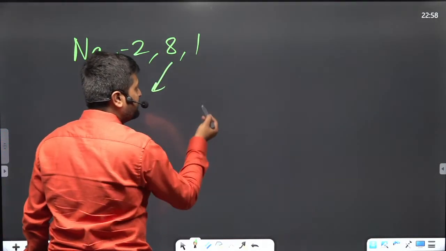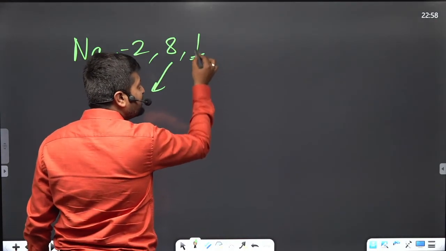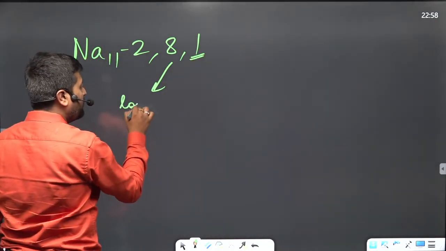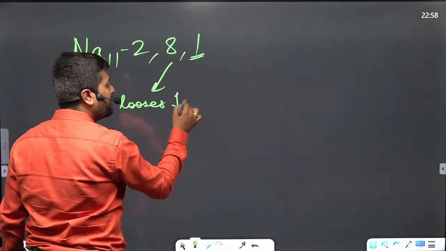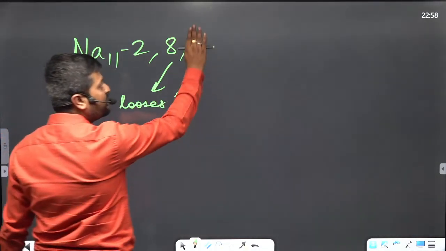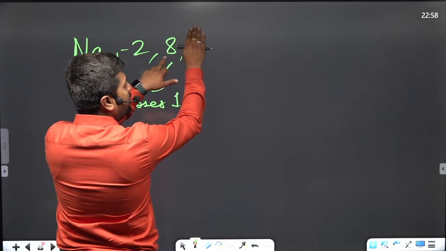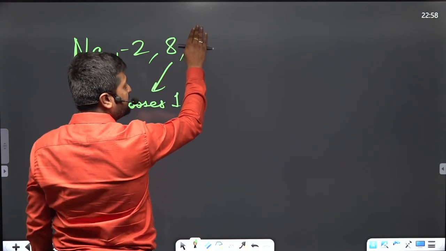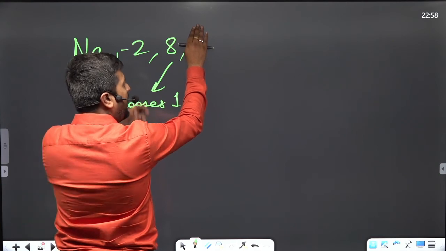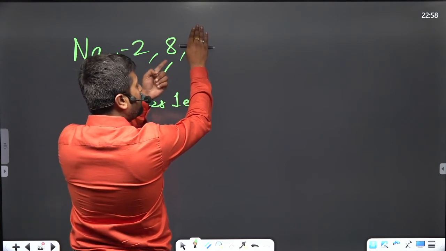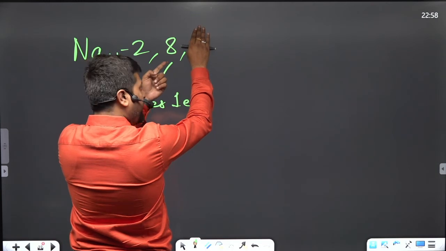It has 2 ways. Either it loses this 1 electron. Now this 1 electron is not present here, so this orbit is now outermost. How many electrons are present in the outermost now? 8.